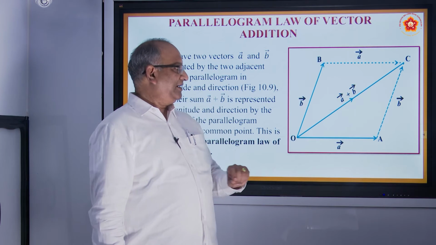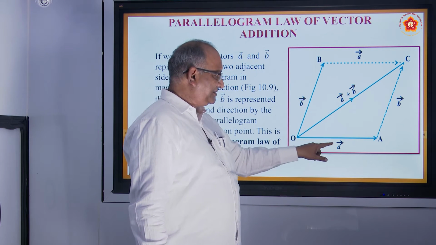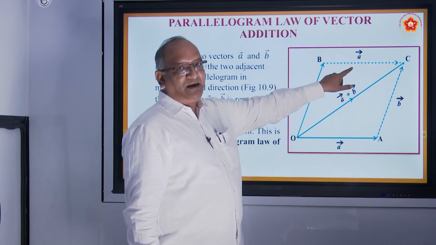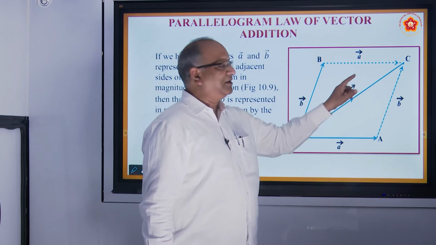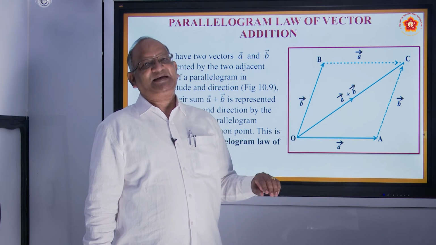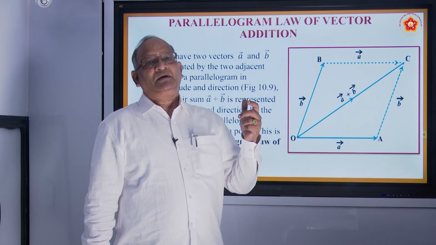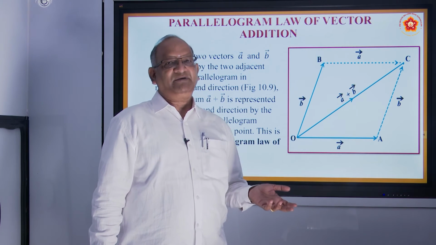In the same manner, if you take these two sides, this side is vector B, since this is A, being a parallelogram, that is also going to be B. So it is B plus A, which is equal to A plus B. This we also repeat once again when we study commutativity of the sum of two vectors. What do you mean by commutativity?